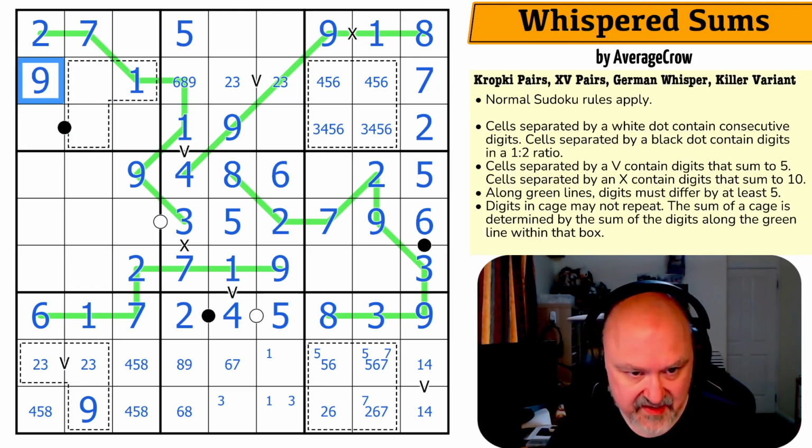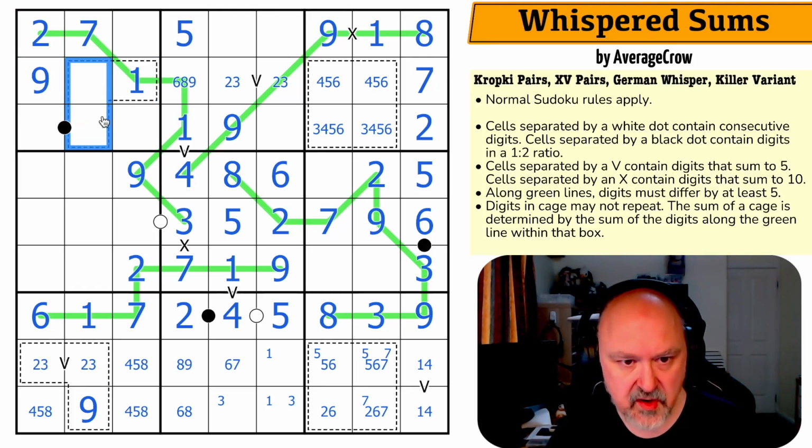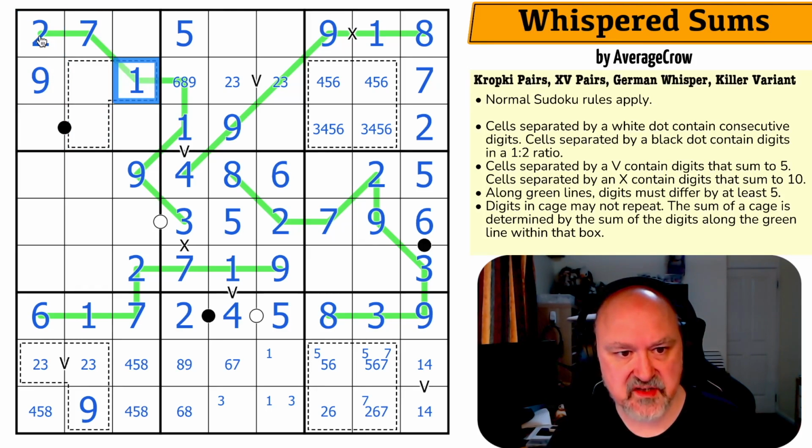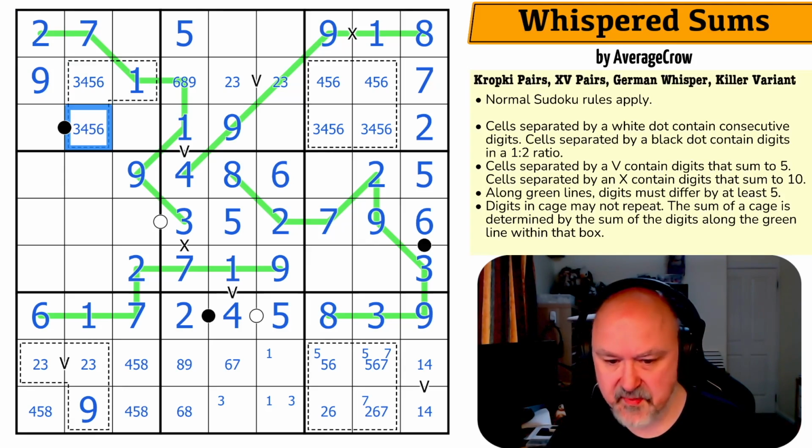So there's no 9 in it because it'd have to be 9, 0. I can't use 1, 1, 8. I can't use 2, 7. This is either 3, 6 or 4, 5. So 3, 6 or 4, 5. Now this can't be a 5, so this can't be a 4, because you can't put 5 on a black